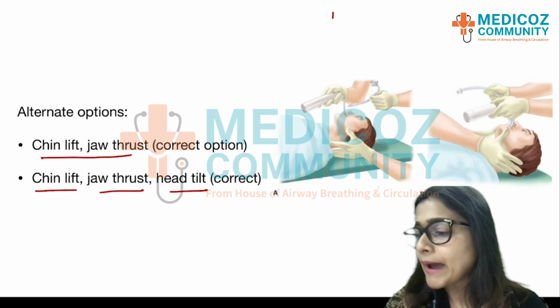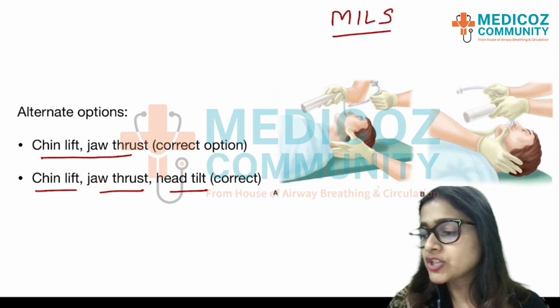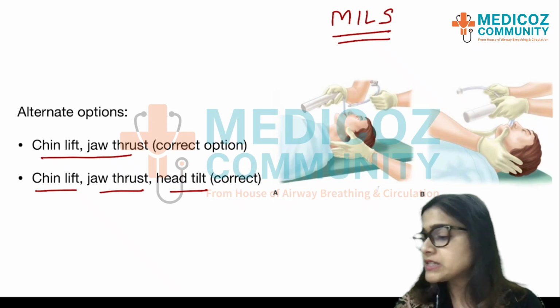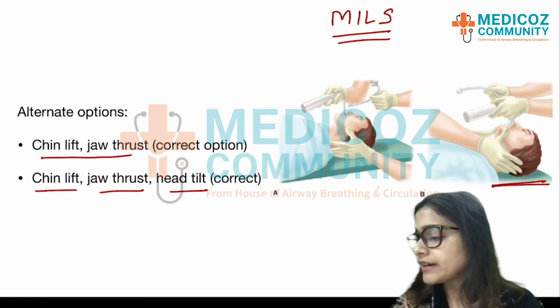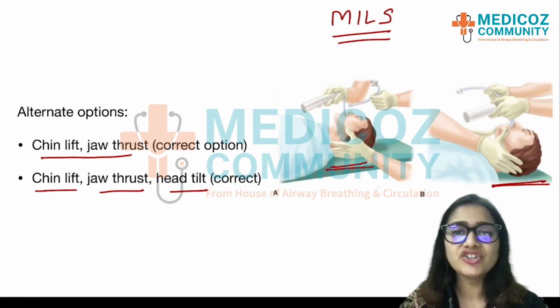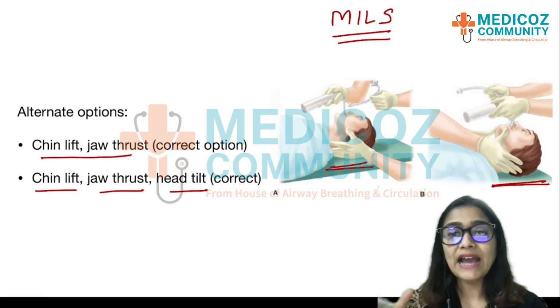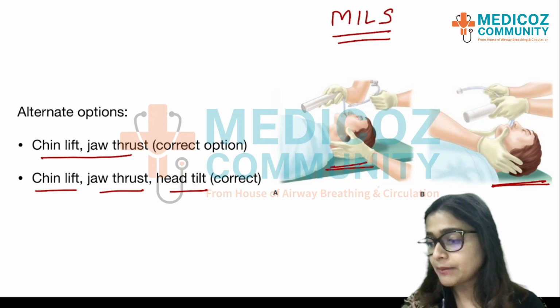Now, I talked about manual inline stabilization, also called MILS. So here, compared to the previous picture, the neck is pretty straight, right? There is no head extension given. So manual inline means you're keeping the neck absolutely straight and stable.